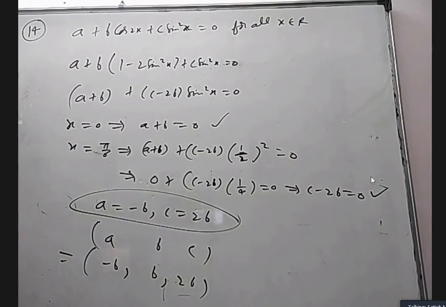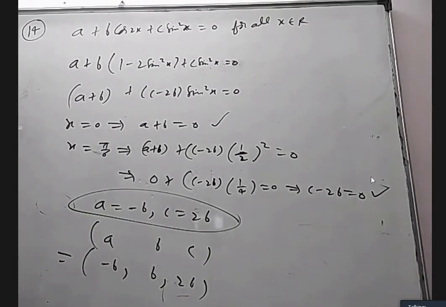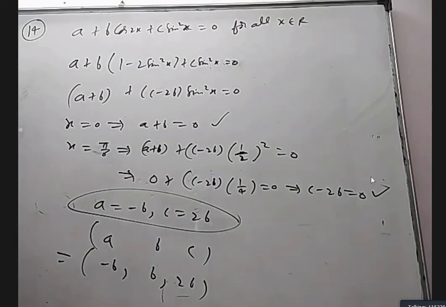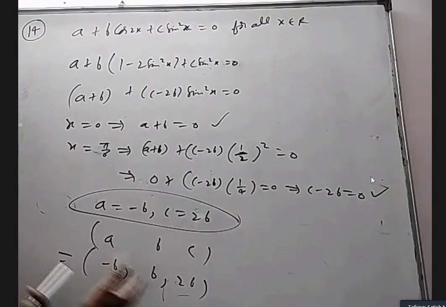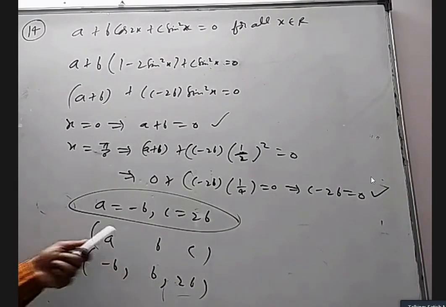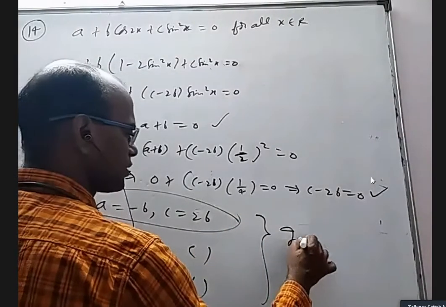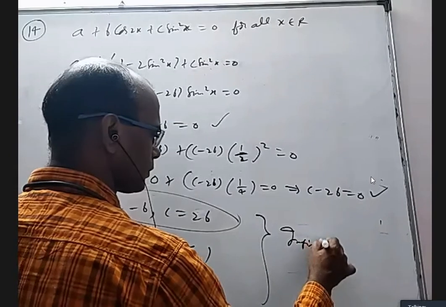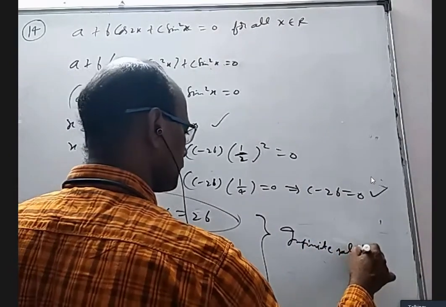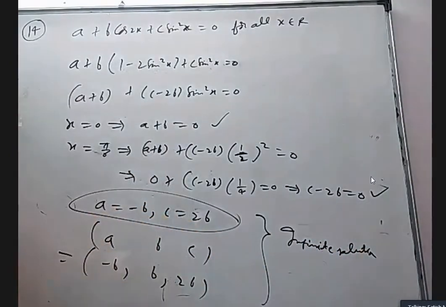So how many sets of ABC are we getting? Infinite, sir. You can take b equal to 1, b equal to 2, b equal to 3, then you'll get different values of ABC. So we are having infinite solutions. Here we are able to find what is that infinite solution.